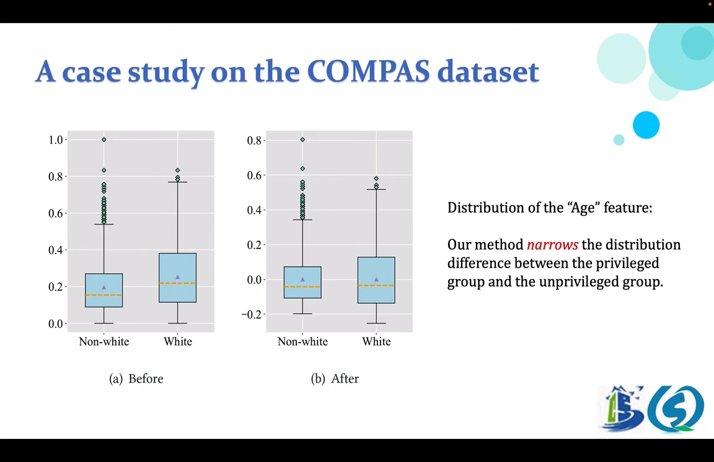The orange dotted line represents the median value, the purple triangle represents the average value, and the green diamond indicates the outliers. After removing the association between the age feature and the race feature, we can see that both sides of values have been shifted, which makes the distribution between the two groups closer. Our method narrows the distribution difference between the privileged group and the unprivileged group.